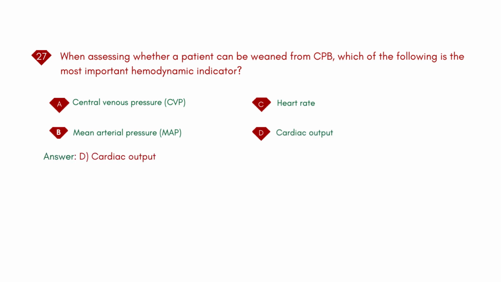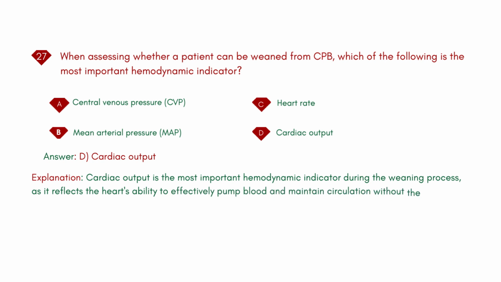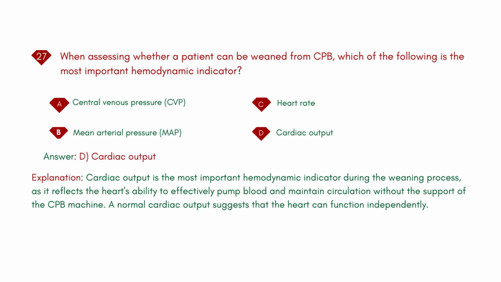Answer: D. Cardiac output. Explanation: cardiac output is the most important hemodynamic indicator during the weaning process, as it reflects the heart's ability to effectively pump blood and maintain circulation without the support of the CPB machine. A normal cardiac output suggests that the heart can function independently.